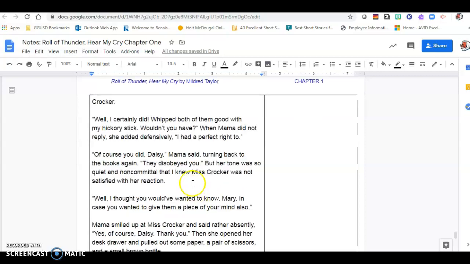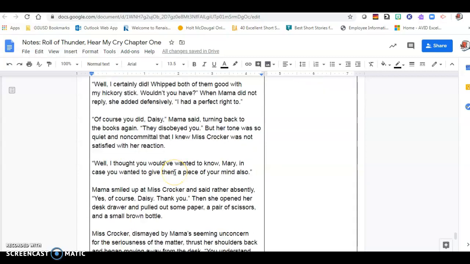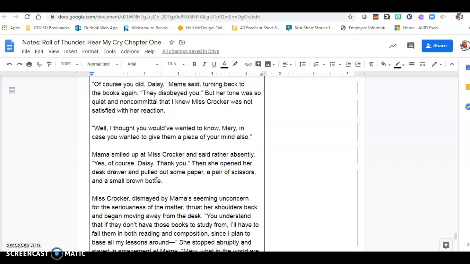"Of course you did, Daisy," Mama said, turning back to the books again. "They disobeyed you." But her tone was so quiet and noncommittal that I knew Miss Crocker was not satisfied with her reaction. "Well, I thought you would have wanted to know, Mary, in case you wanted to give them a piece of your mind also." Mama smiled up at Miss Crocker and said rather absently, "Yes, of course, Daisy. Thank you." Then she opened her desk drawer and pulled out some paper, a pair of scissors, and a small brown bottle.